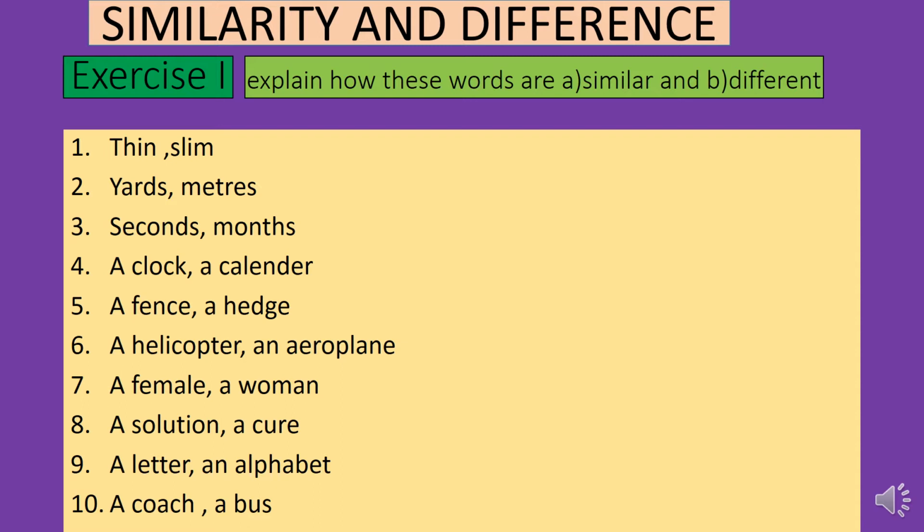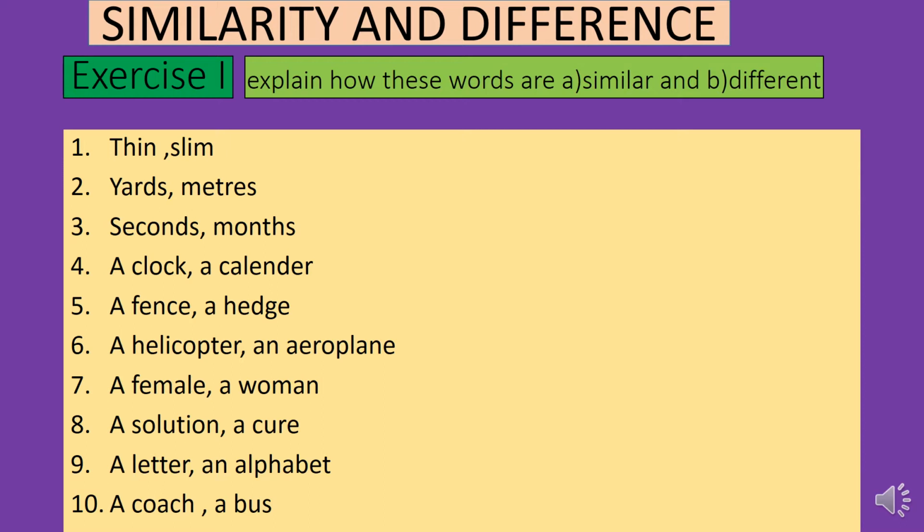A fence and a hedge are also different. What is a fence? A fence is around our house, around our garden. We make a fence. Then a hedge is different. A helicopter and an aeroplane are different. A female is a gender. A woman is a particular human being. A female is commonly used for men and even animals.